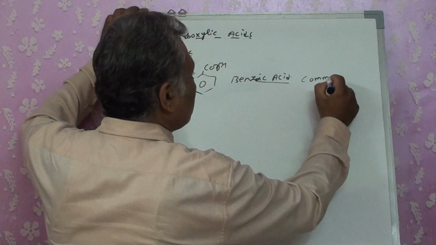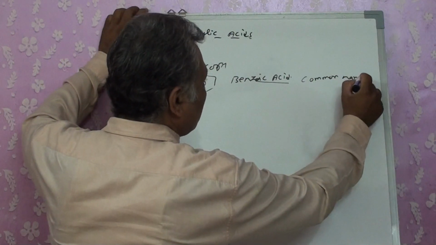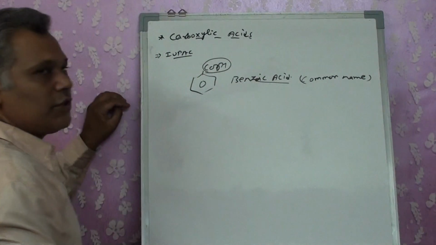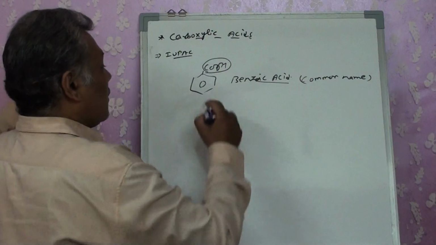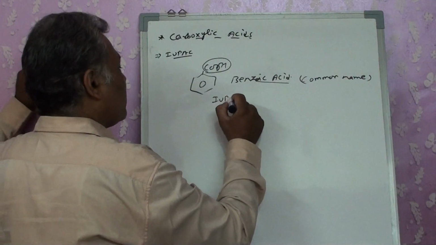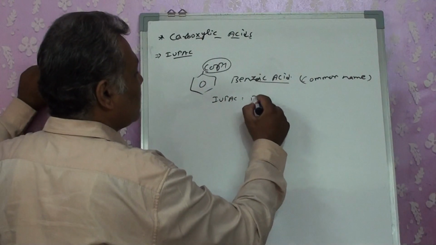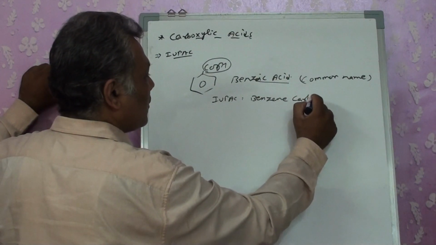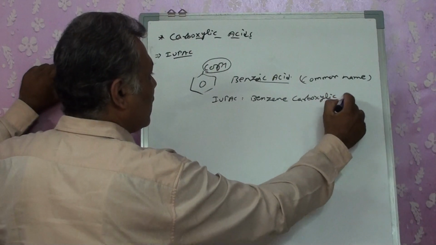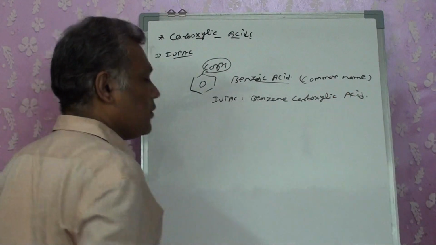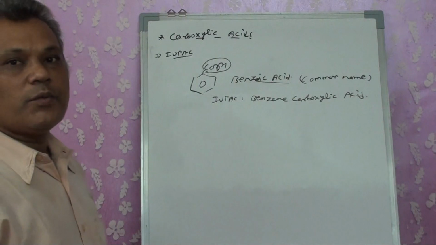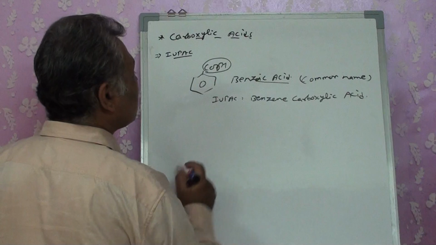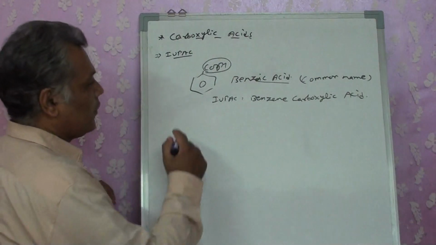The reason is that this COOH is not included in the chain. If I want to write its IUPAC name, we write it as benzene carboxylic acid. This is the accepted IUPAC name.